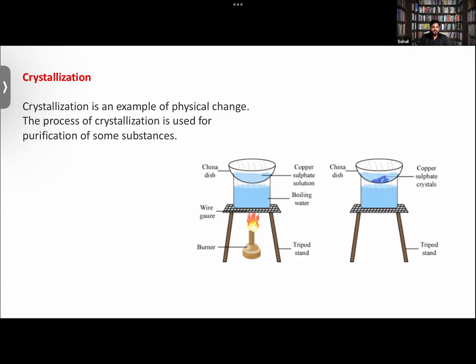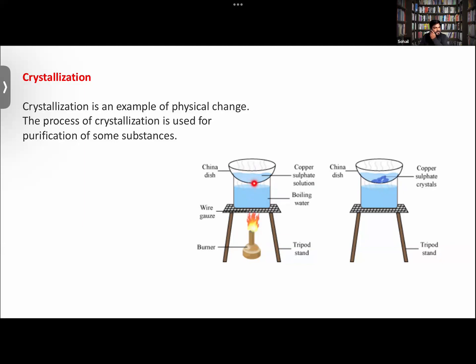Crystallization is defined as the process in which a chemical is converted from its liquid state to a solid crystalline state. The steps go like this. First of all, you take a copper sulfate solution in a china dish, and notice that you are not directly heating it.